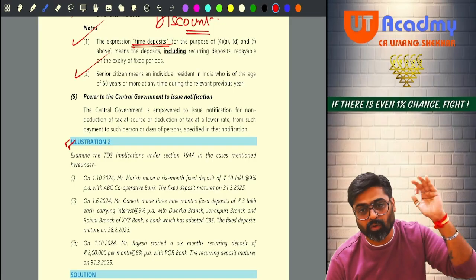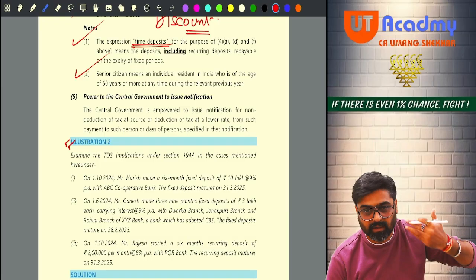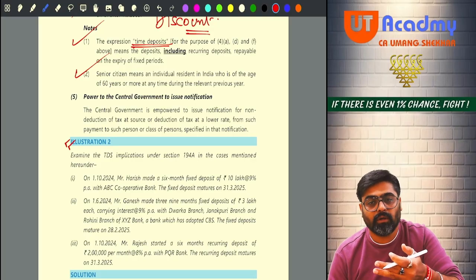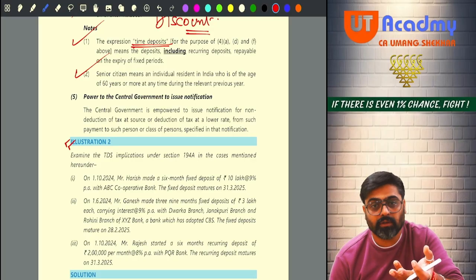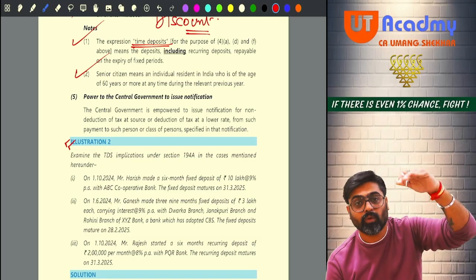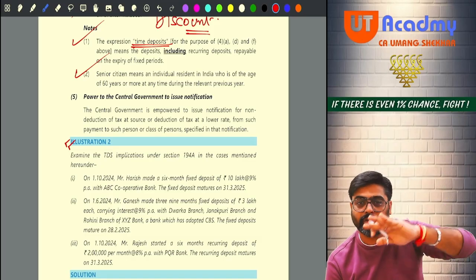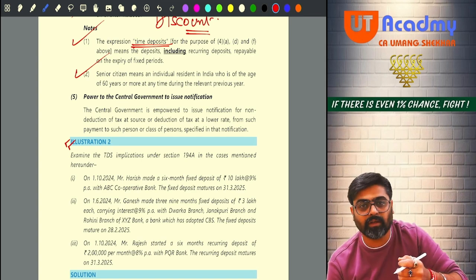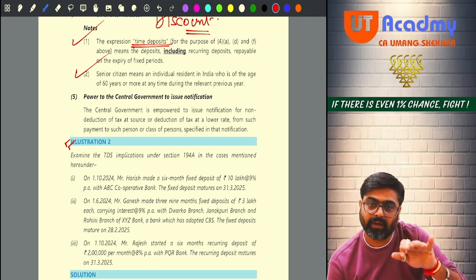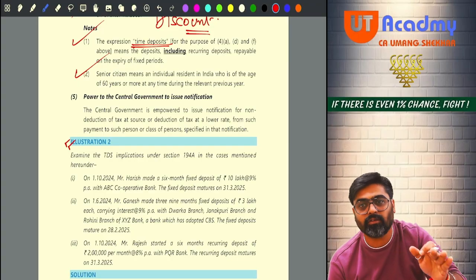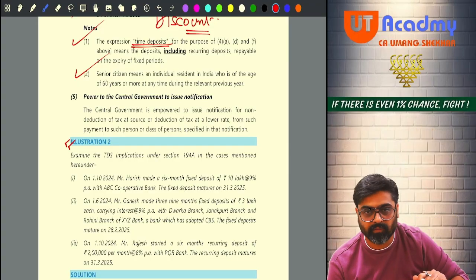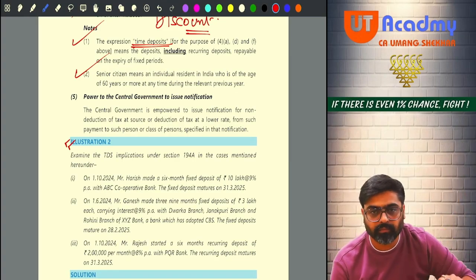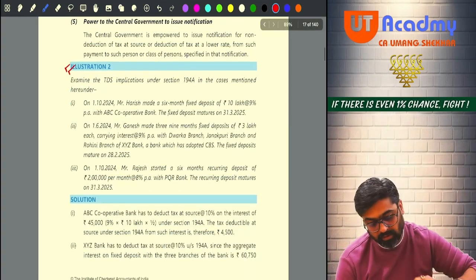Okay, no? And in those notifications, whatever deposits, whatever type of interest which the government will notify, on those there will be no TDS. So to whom the power to notify such interest is given? To central government, and whenever the central government will think, the central government can issue such notification, and on the notified interest there will be no TDS. Getting my point? Now come to this illustration.